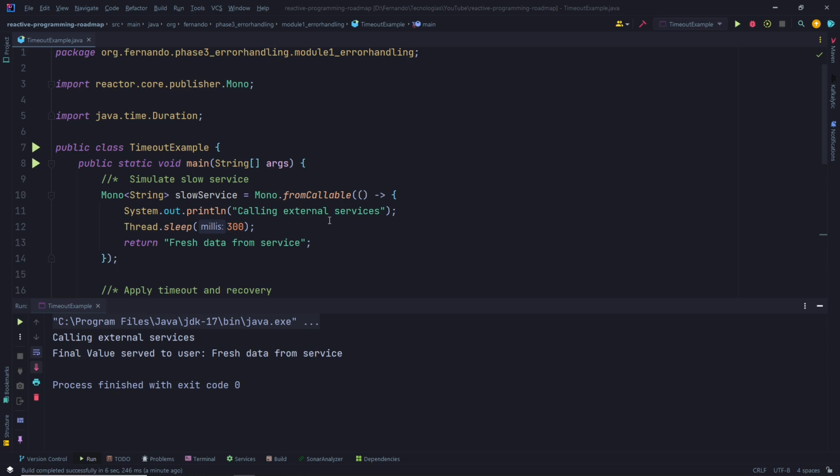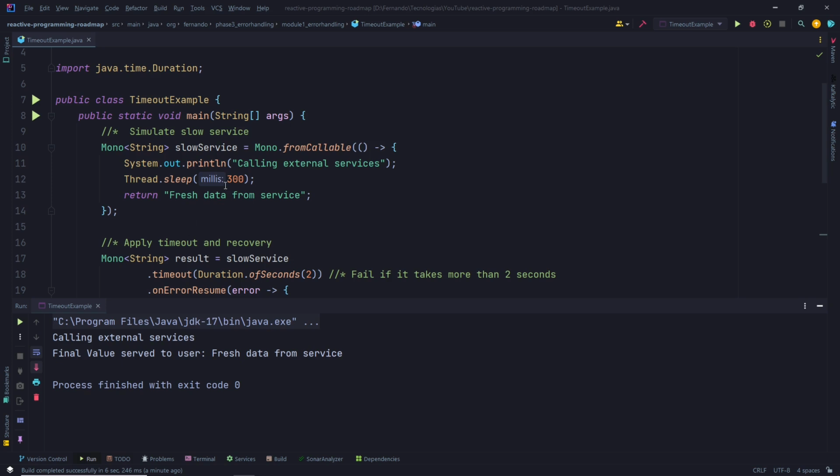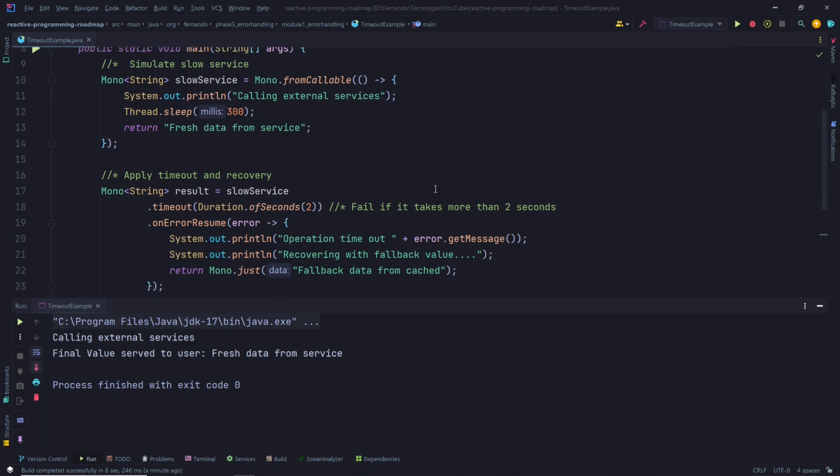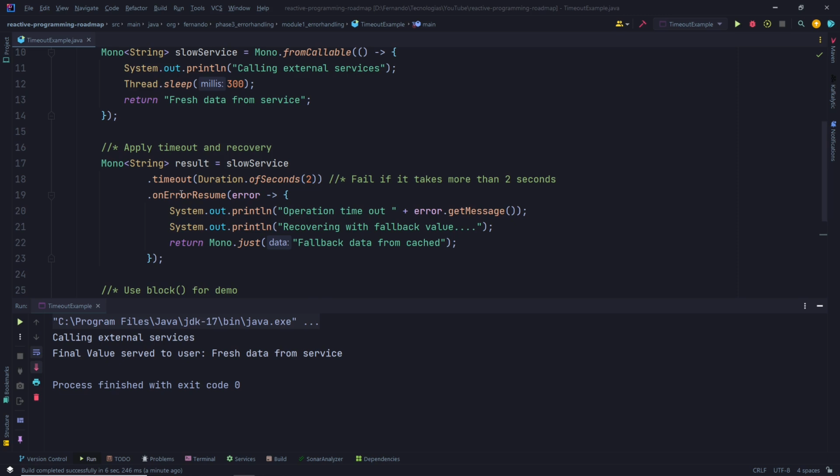We need to understand what's going on under the hood here. We have our slow service, which takes 3 seconds to respond. Then we use the timeout operator, which fails after 2 seconds. If we don't have any answer before 2 seconds, it will fail. Then we have the onErrorResume operator, which catches the timeout error and returns a fallback.